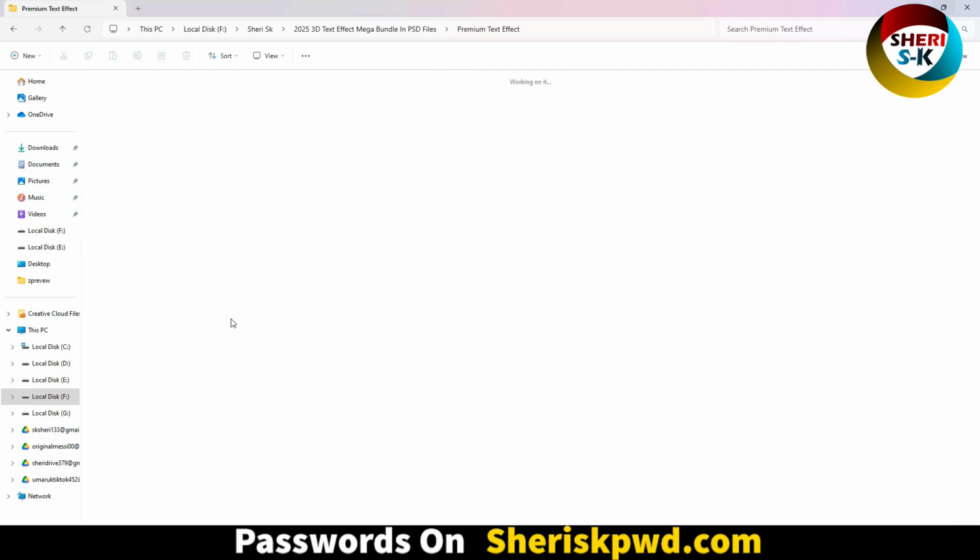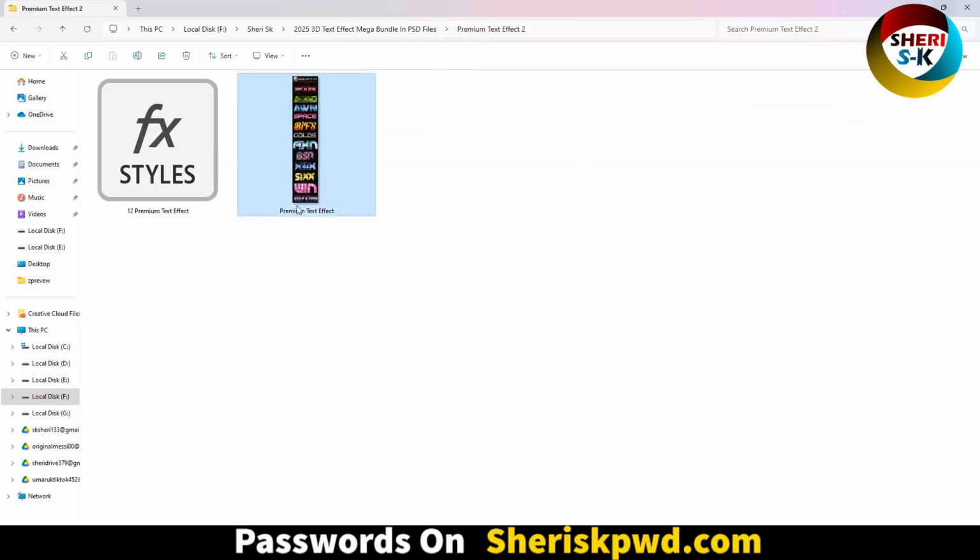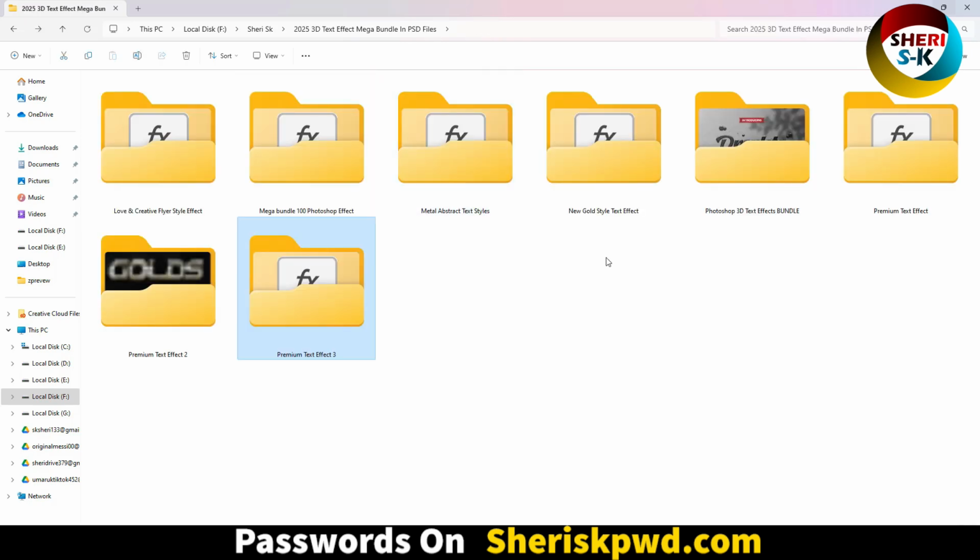Here is a premium text effect, and next the same thing here, and you can customize it in Photoshop.